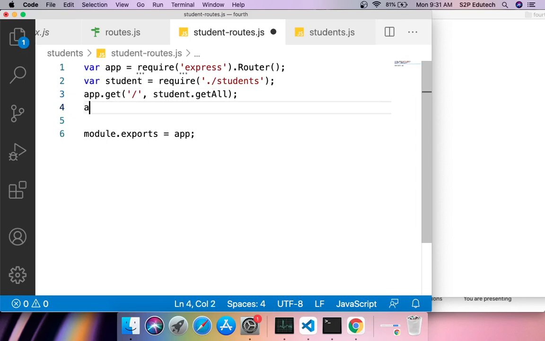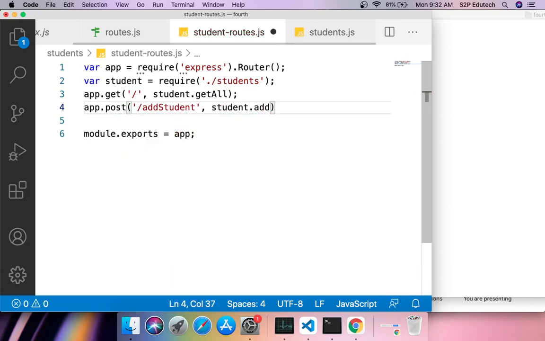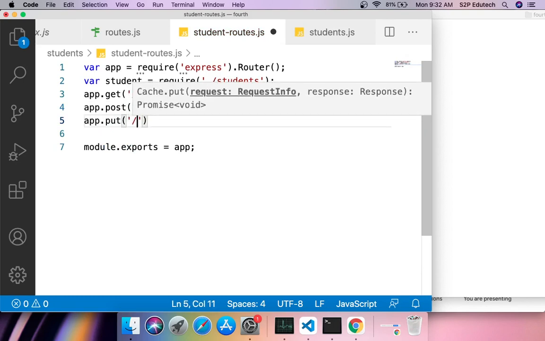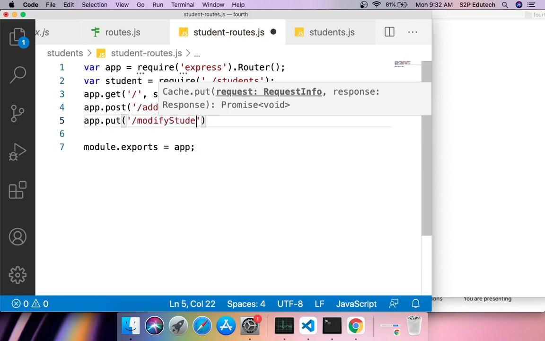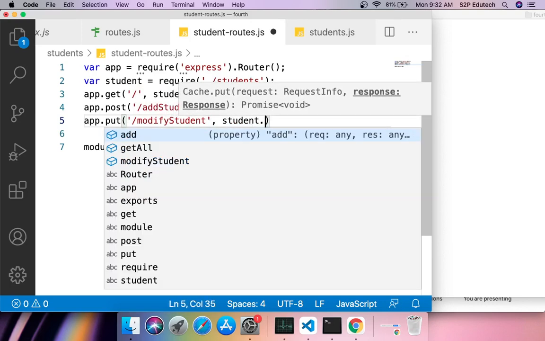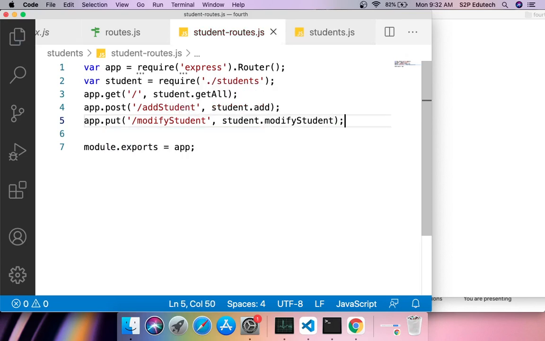Then I will say app.post. Inside post I would say slash add student, another path, and against this I would simply say student dot add. That's what I am saying, right? These are the only two operations. Third operation is app dot put, and here I would say modify student, and again against this I would say student dot modify student. This is what I am doing.